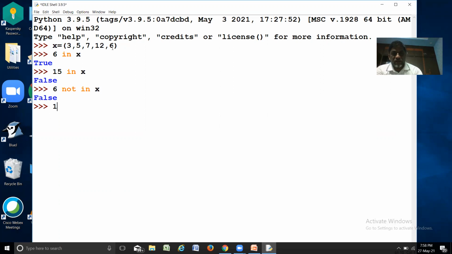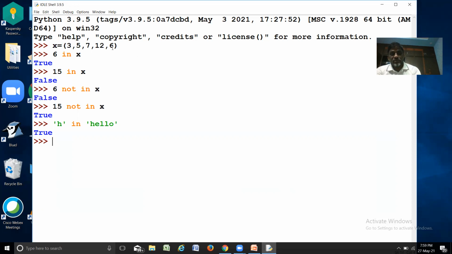Okay. Again, use the 15 because it is not part of the X. If you check it as 15 not in X, yes, it is giving true. Okay. You can use like this. And also, you can check with strings also. Suppose I'm writing H in hello. See what it is saying. It is part of hello, therefore it is returning true.